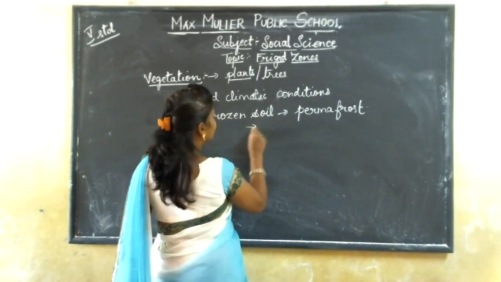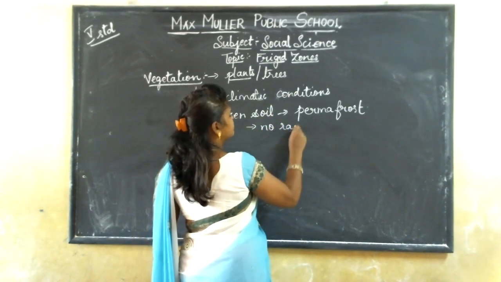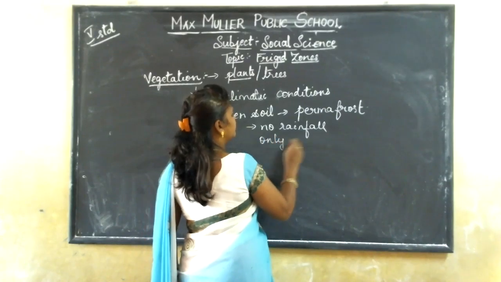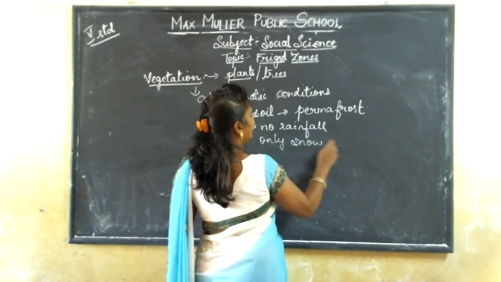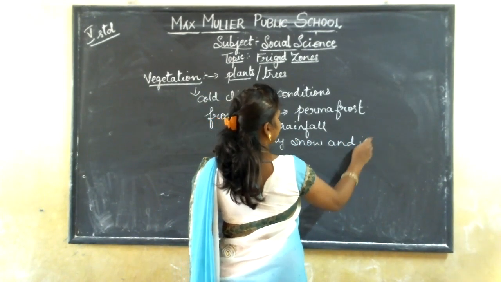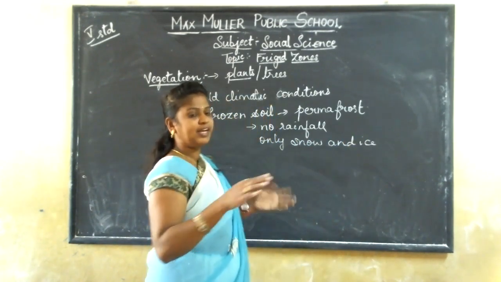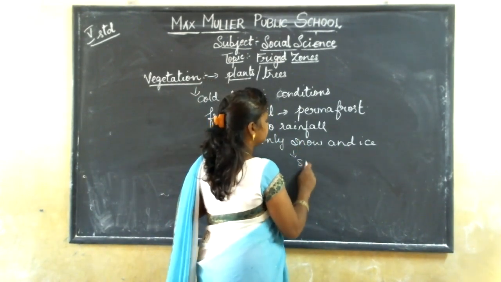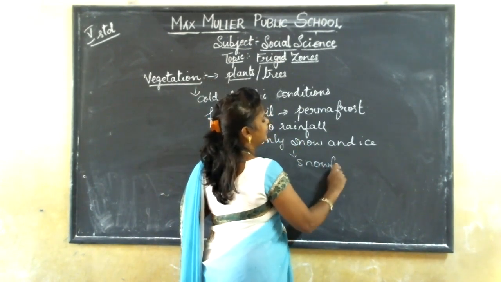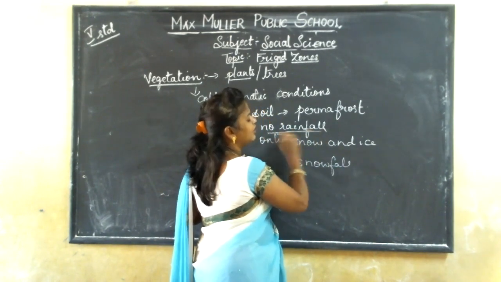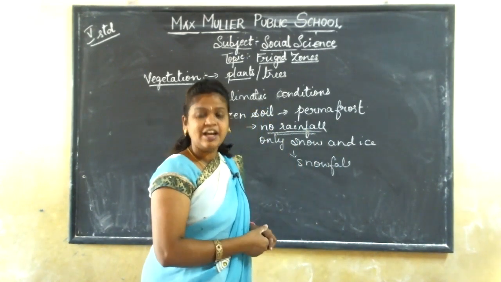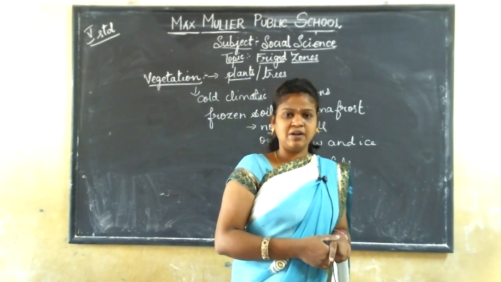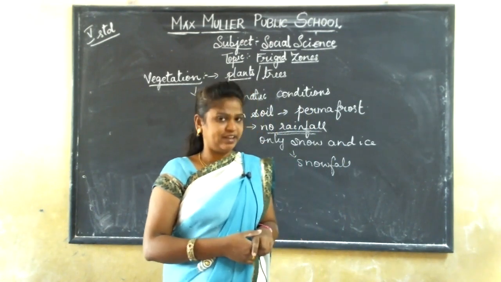You all know that here there is no rainfall, only snowfall, only snow and ice. It is fully covered with ice and snow. So here there will be only snowfall, no rainfall. Okay, children, some of the plants will grow, but not in the winter.